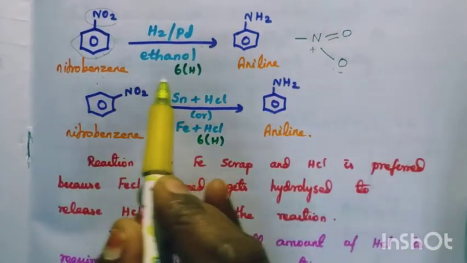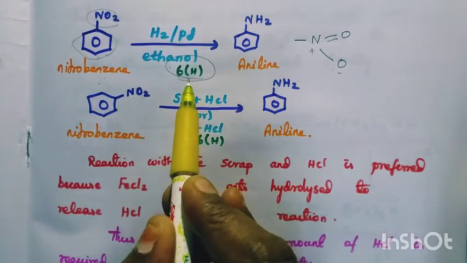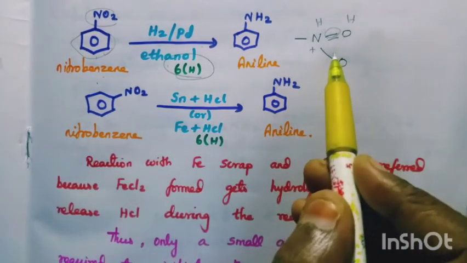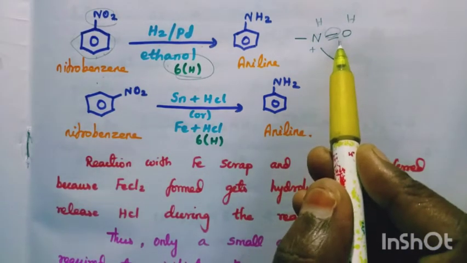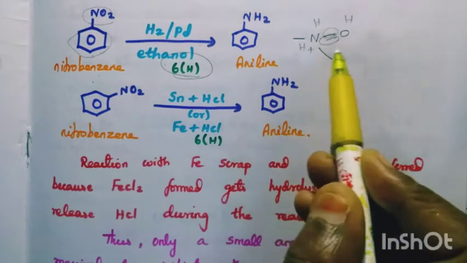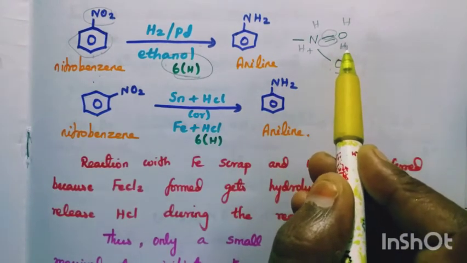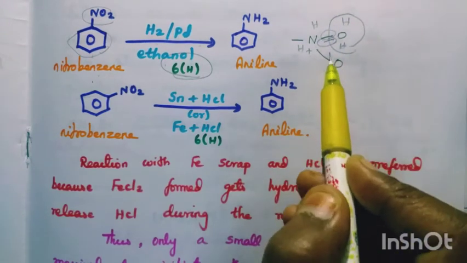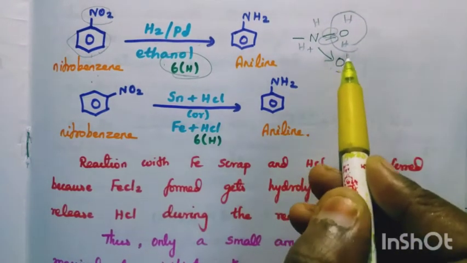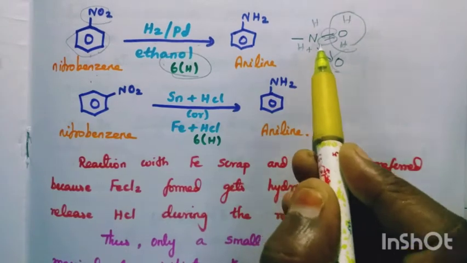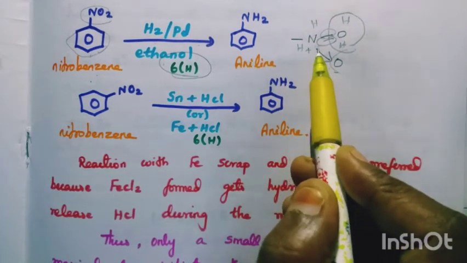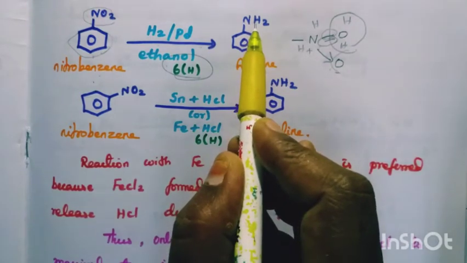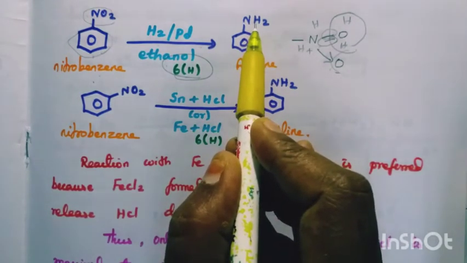How does the reduction take place? The reduction needs 6 hydrogen. First, to remove one oxygen, add H, H. Remove another oxygen, add H, H. So what happens? We get NH2 and H2O. This is a coordinate bond, you know, so this oxygen goes out and the lone pair comes to the nitrogen. So the NO2 group is converted to NH2.